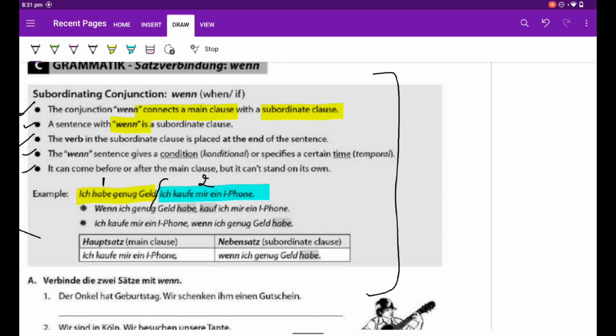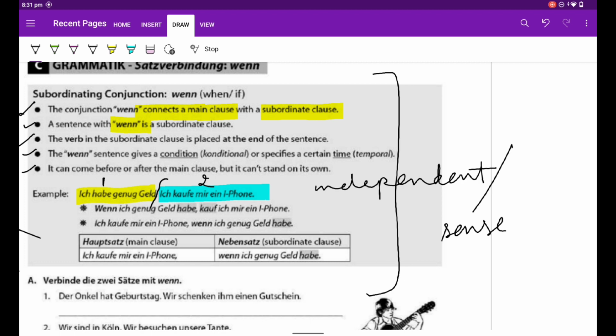Second sentence is Ich kaufe mir ein iPhone, I buy myself an iPhone. Now these two sentences are independent sentences. Independent, what do I mean by independent? That means both of them make sense.